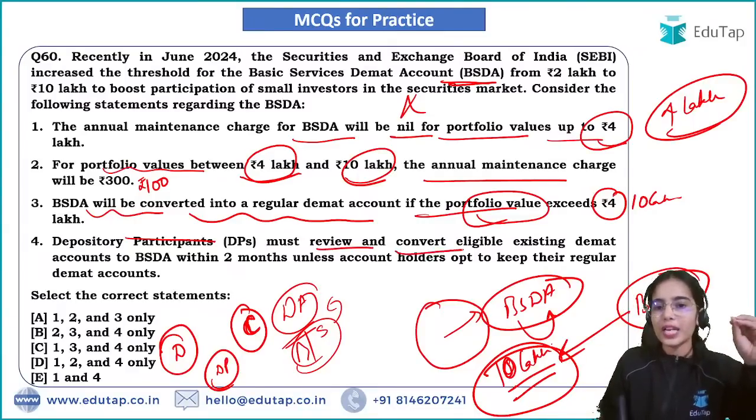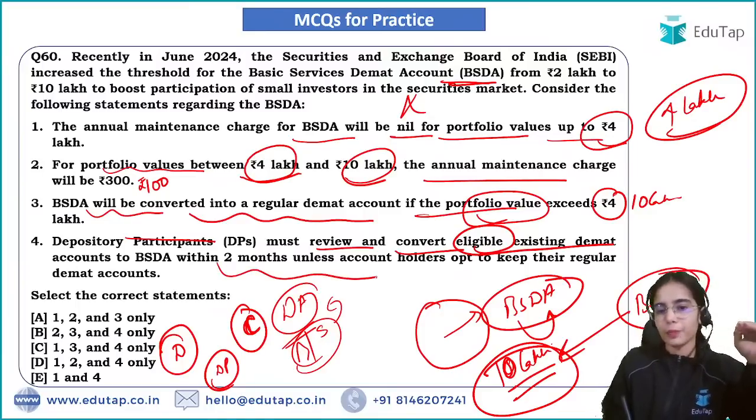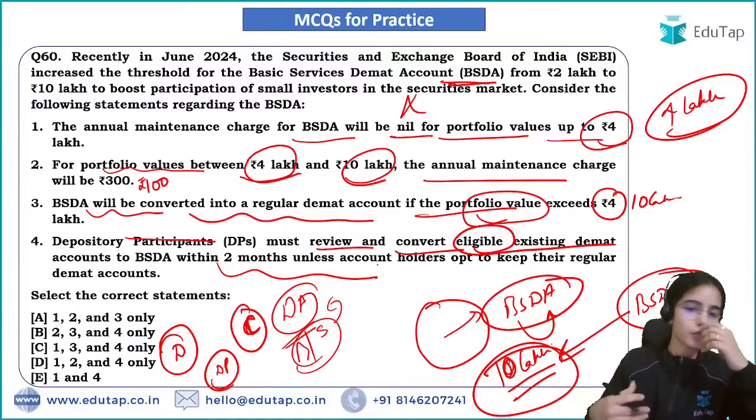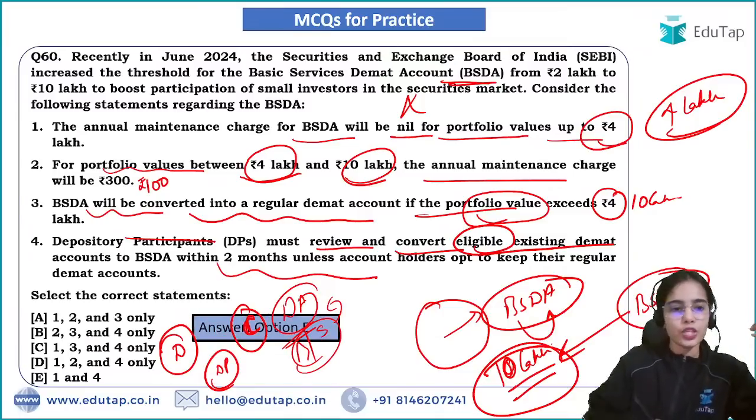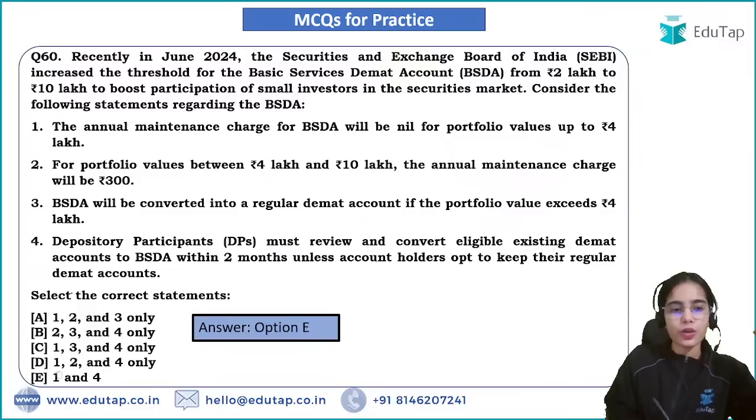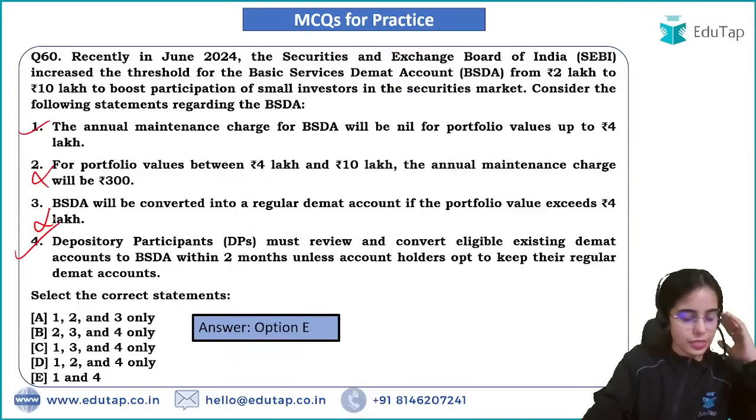They must review and convert all the eligible existing Demat accounts within 2 months, unless the customers themselves want to opt out. So that is the idea. Here the first and fourth statements are correct, but all the other statements are wrong. Second and third are wrong. First and fourth are correct. Yes, E is the answer here.